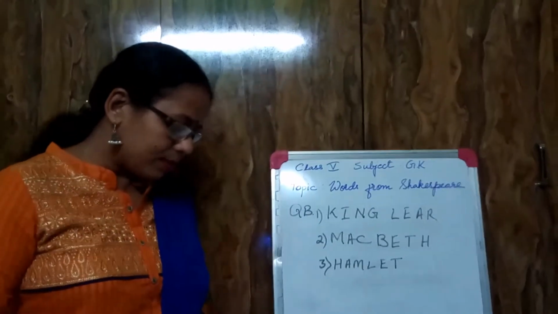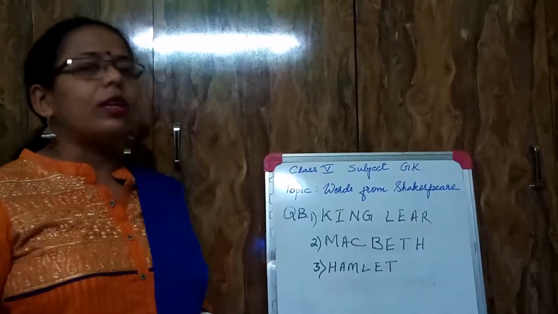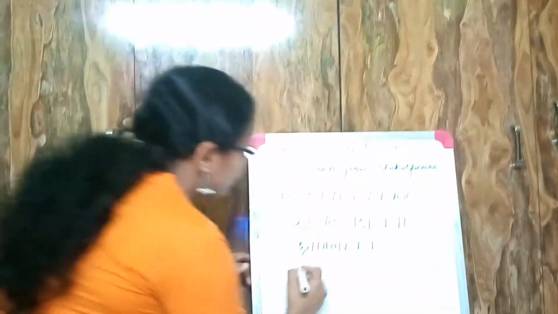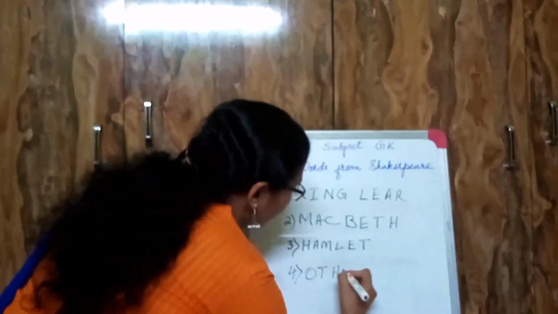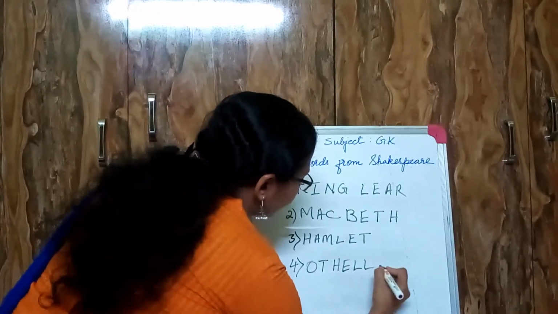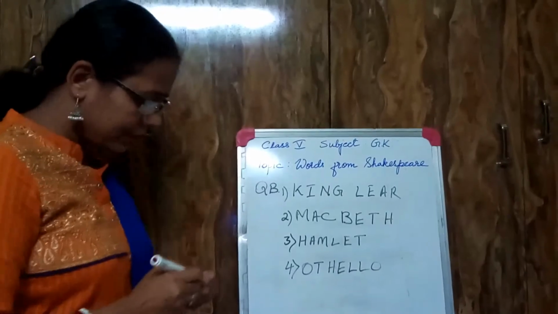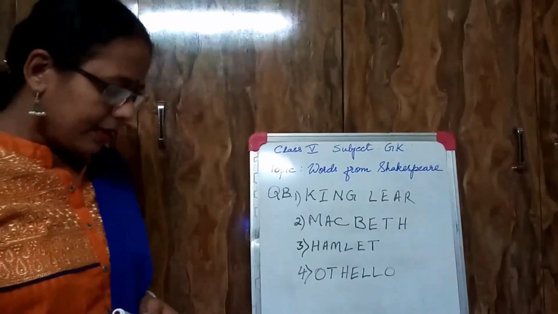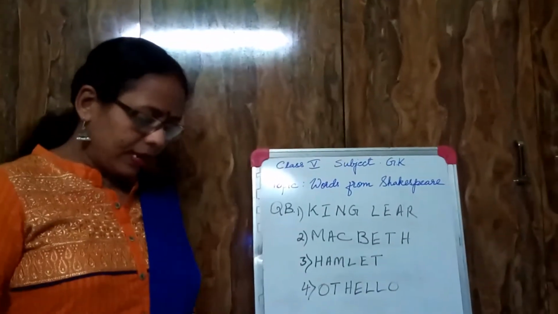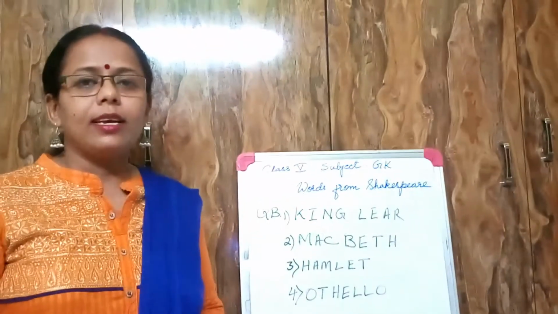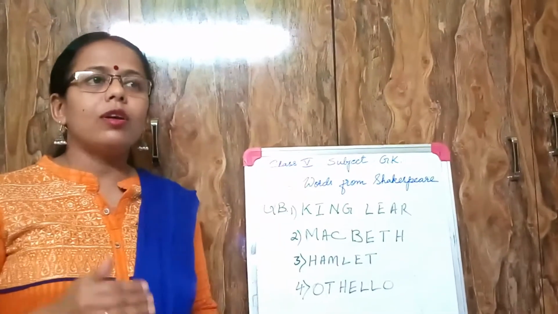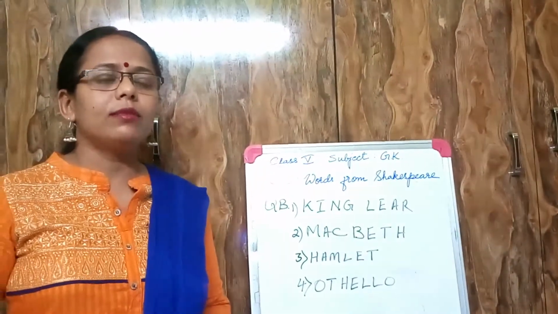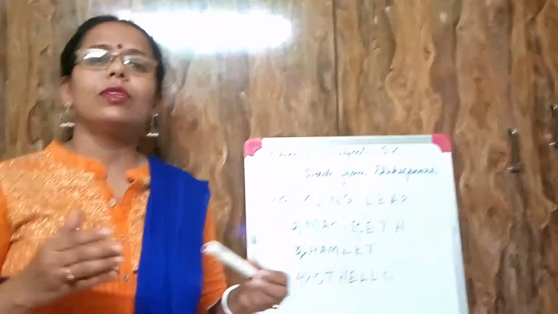Next comes Othello, the number 4 one. This is also a tragic drama about a general in the service of Venice, along with a person who was very close to him, and his wife.